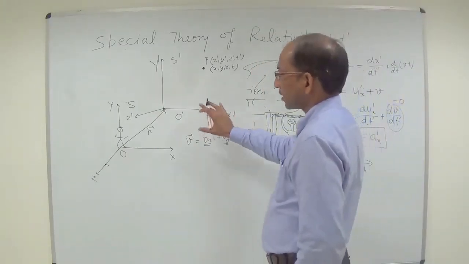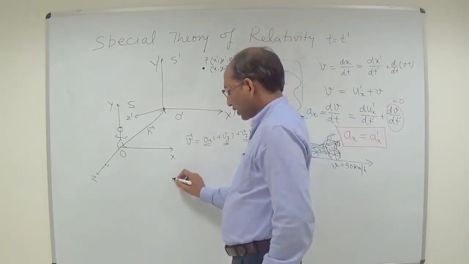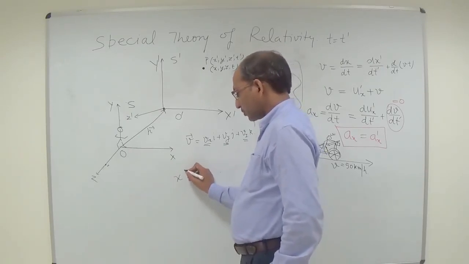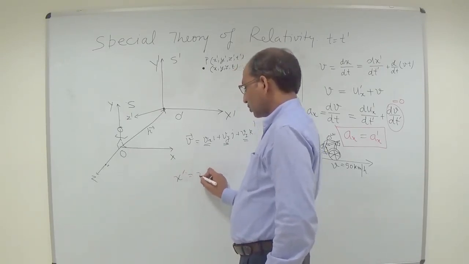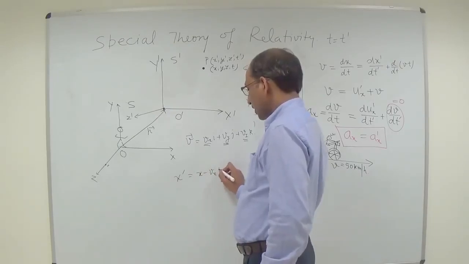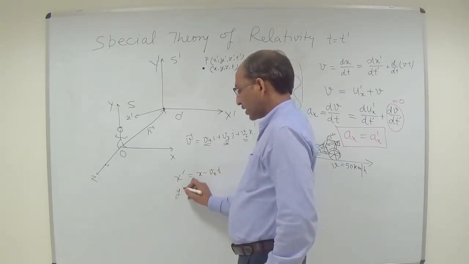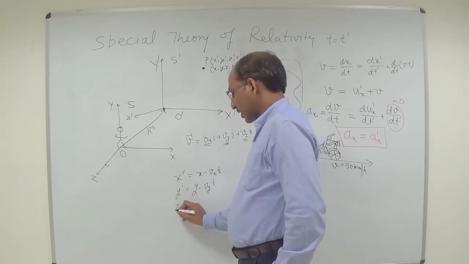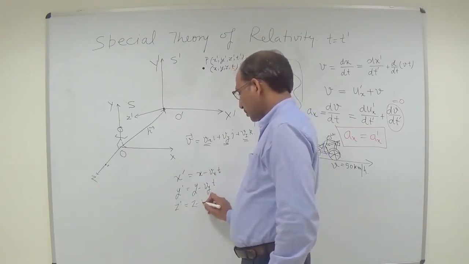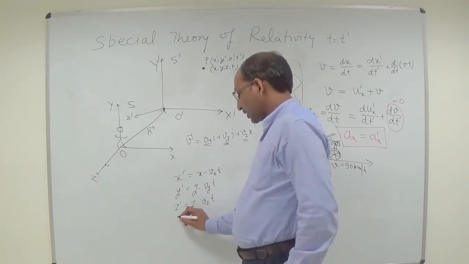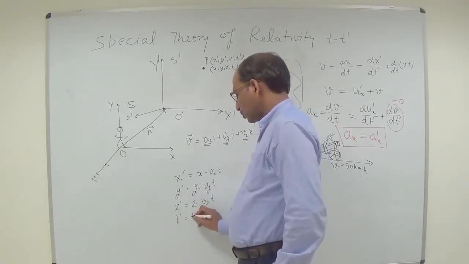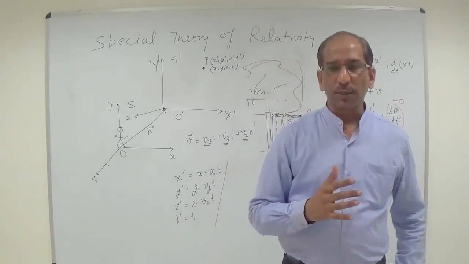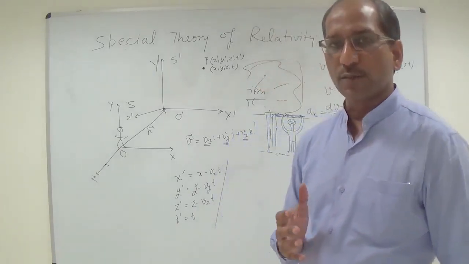So in this particular case, the Galilean transformation will be x prime is equal to x minus vx t, y prime is equal to y minus vy t, z prime is equal to z minus vz t, and similarly t prime is equal to t. So this is the set of equations for the Galilean transformation in this case.